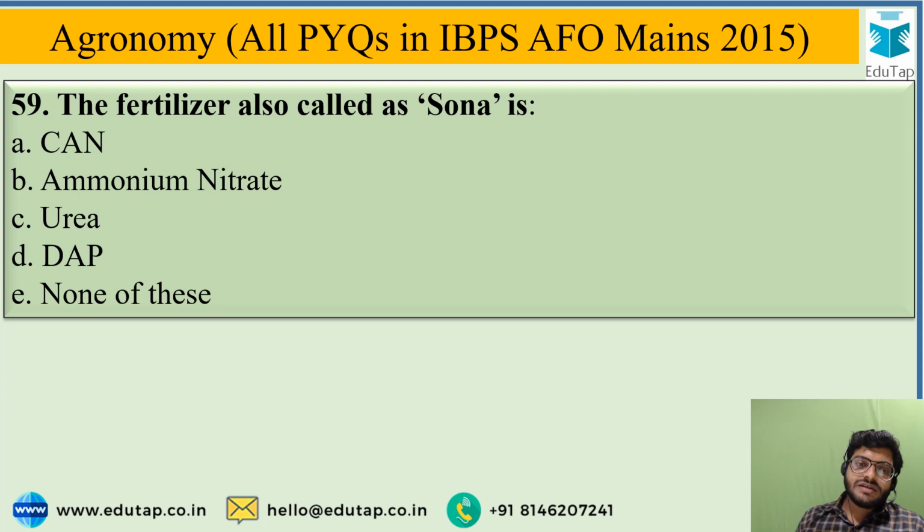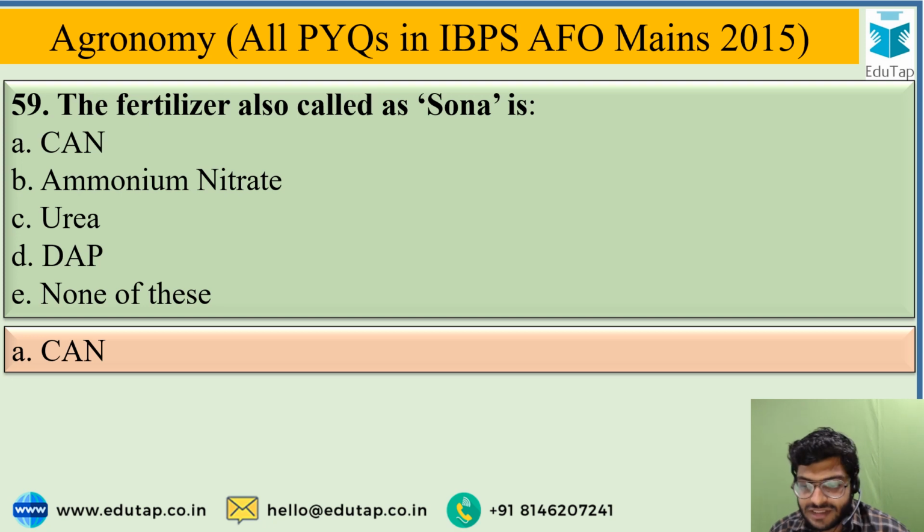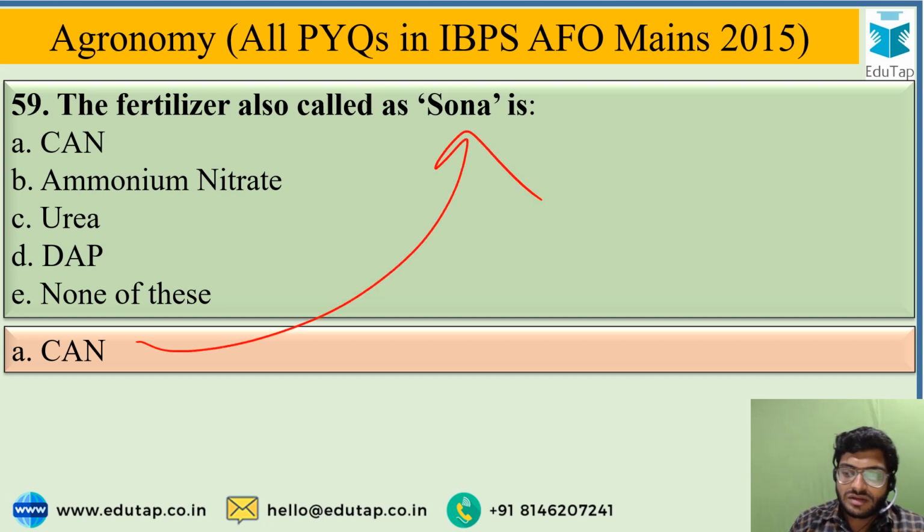Next question is, the fertilizer also called SONA is, and the given options are CAN, meaning calcium ammonium nitrate, ammonium nitrate, urea, diammonium phosphate, or none of these. And the correct answer for this question is CAN, calcium ammonium nitrate, which is also called SONA, Kisan Khad, also called SONA.